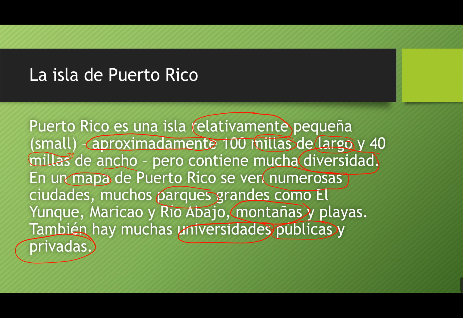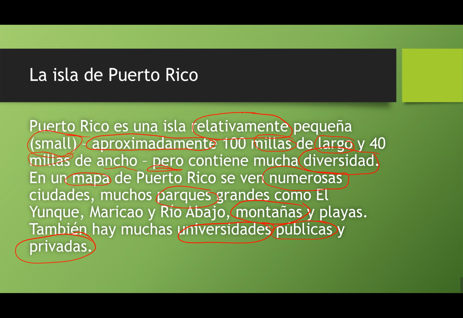We know that it's relatively something. Well, we have the word here, small, right? About 100 miles wide and long and 40 miles wide. Something about diversity. Well, pero means but diversity. So it probably has a lot of diversity.